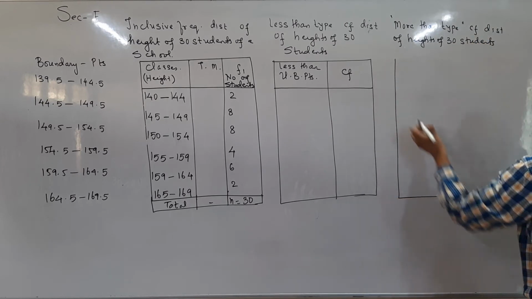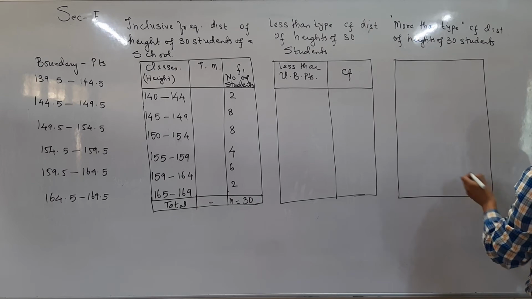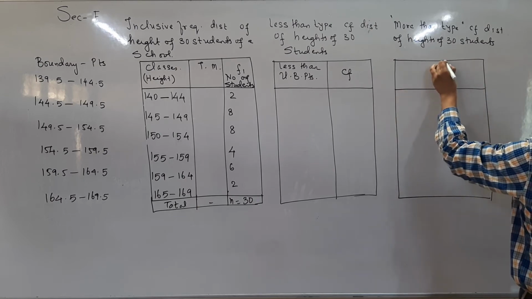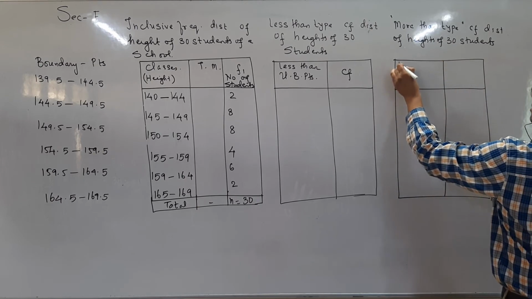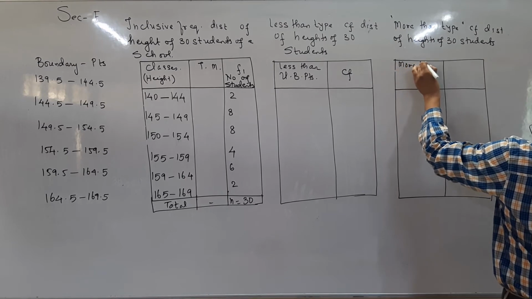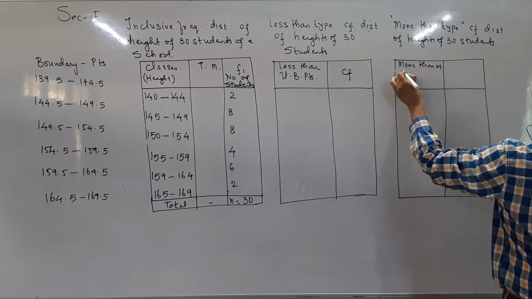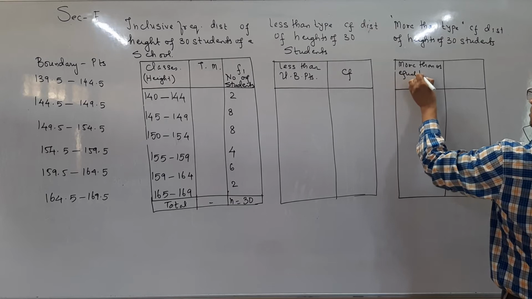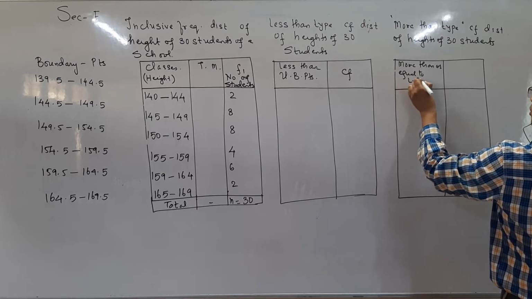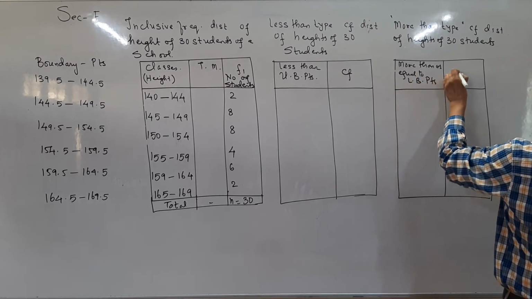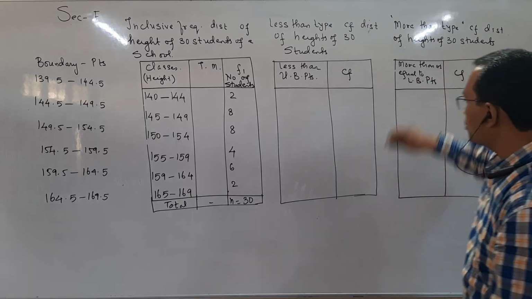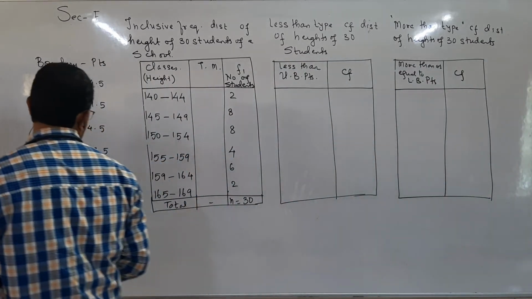Here also we have to prepare only 2 columns, and those columns are more than or equal to lower boundary points, and CF. Mind you, equal to is always included in more than.